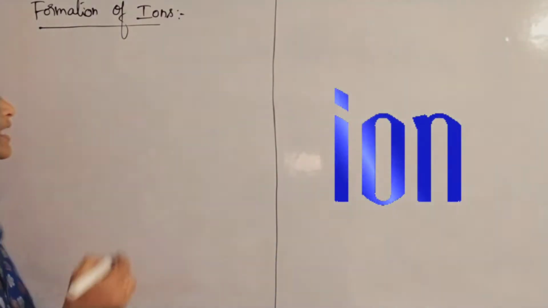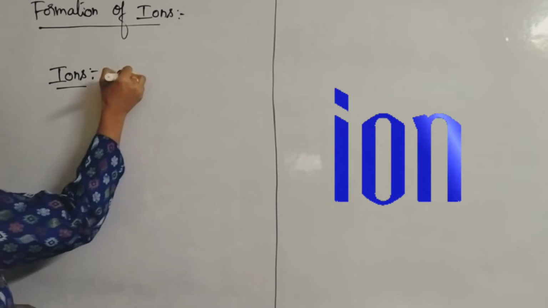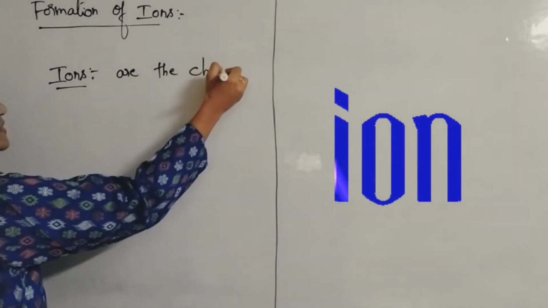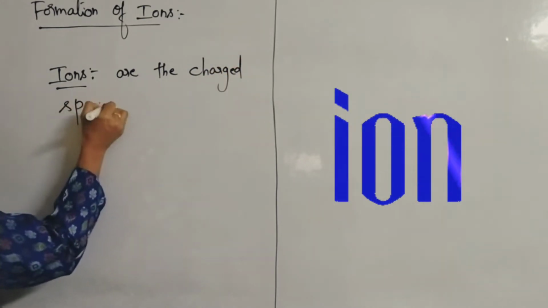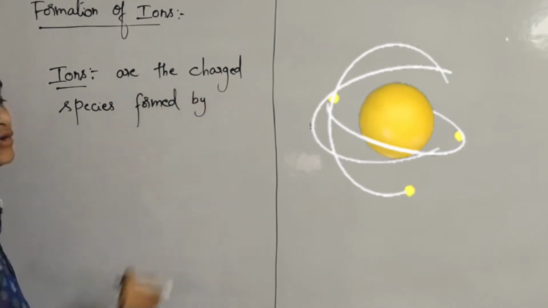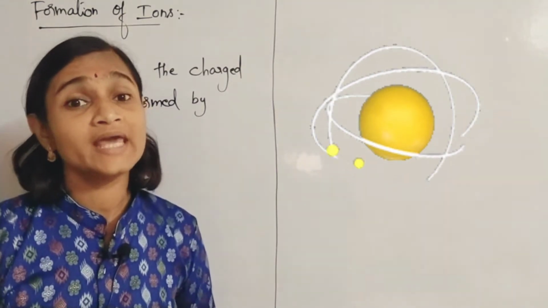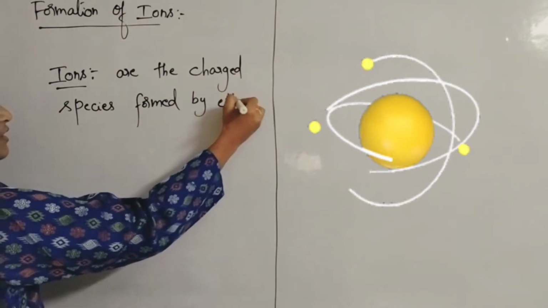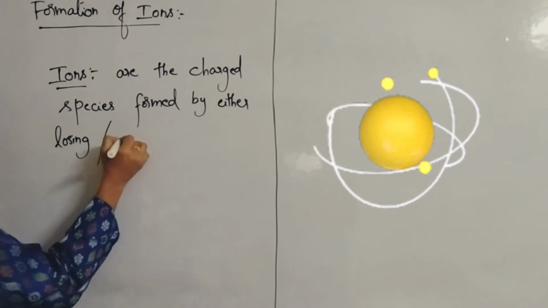Ions are the charged species, formed by either losing electrons or by gaining electrons.